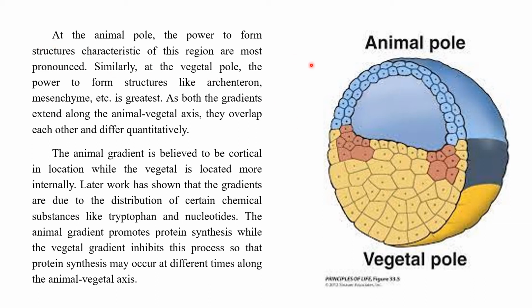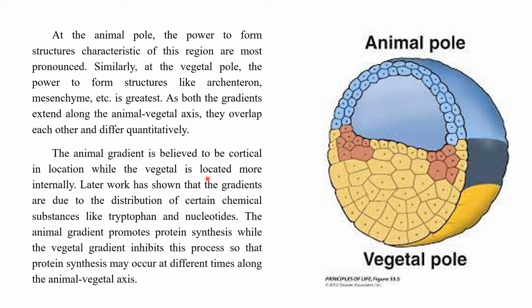See, in the animal pole, the power to form structures, characteristics of this region are most pronounced. Okay. Similarly, at the vegetal pole, the power to form structures like archenteron, mesenchyme is greatest. Okay. In the animal pole, certain structures like ectoderm, endoderm and other things will be more pronounced, but in the vegetal pole, structures like archenteron, mesenchyme and others, their power to form such structures is greatest towards the vegetal pole. As both gradients extend along the animal vegetal axis, they overlap each other and differ quantitatively.